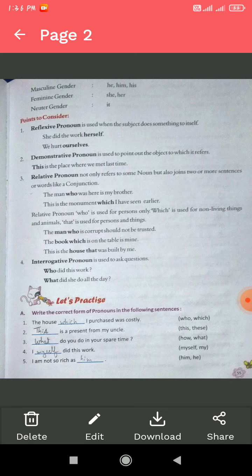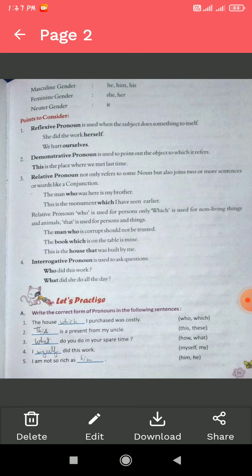Dash, what do you do in your spare time? In this question, what is a kind of interrogative pronoun, the pronoun that asks the question. What do you do in your spare time? Next, I myself did this work. This pronoun myself is called a reflexive pronoun. This pronoun we use when the subject does something to itself.